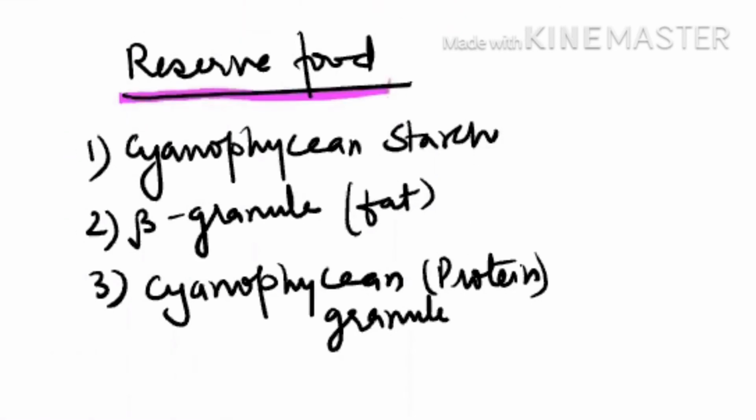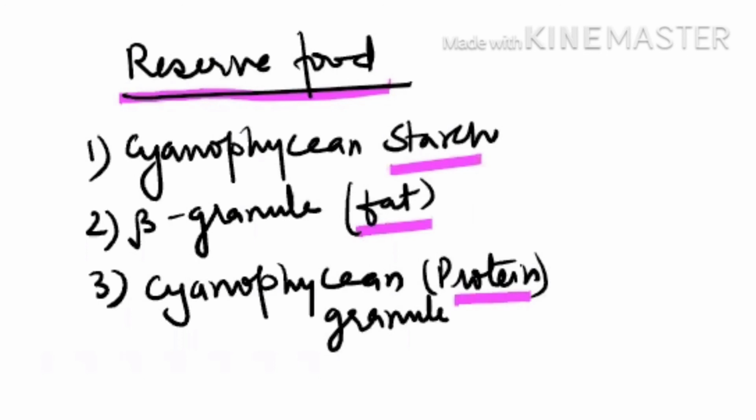Now see the reserve food of the cyanobacteria. Cyanobacteria will store starch also, fat also, and protein. But we have to learn the different names. See, when they are storing protein, we will say cyanophycean granule. When they are storing fat, we will say beta granule. When they are storing starch, we call it cyanophycean starch.